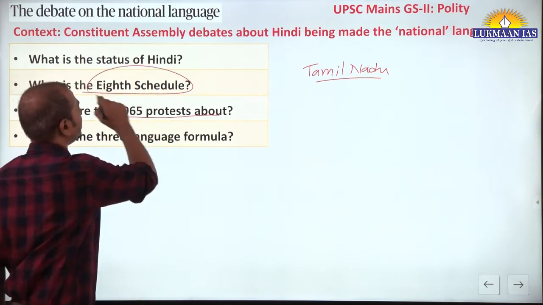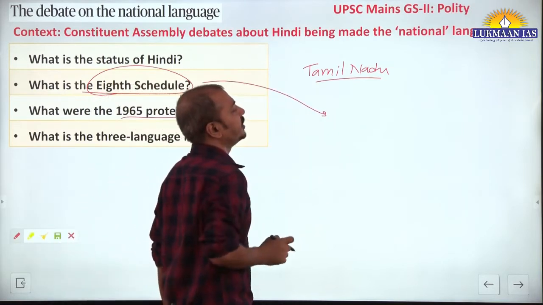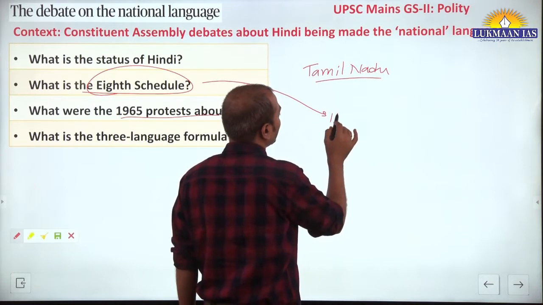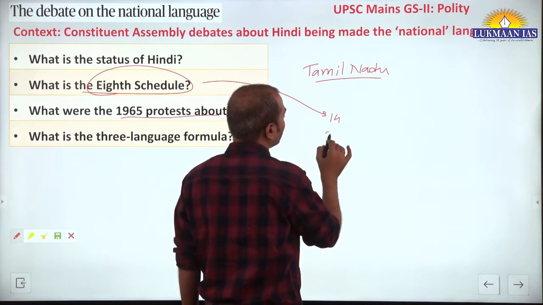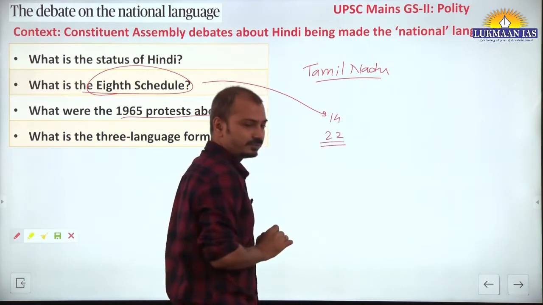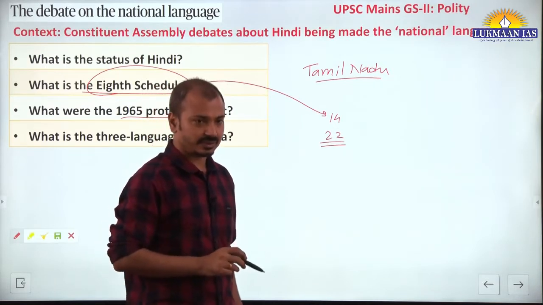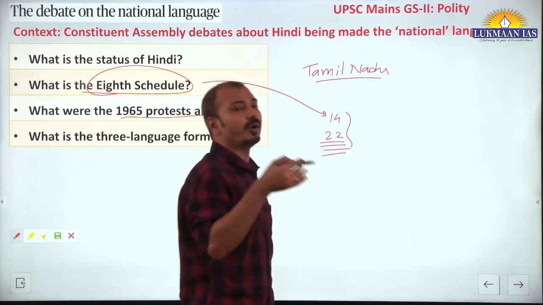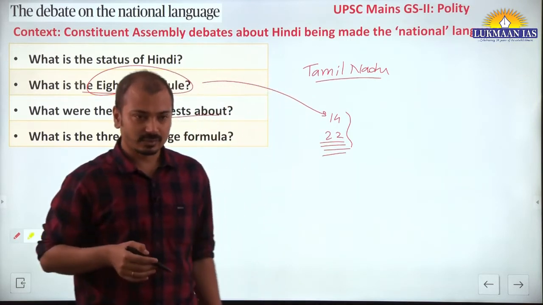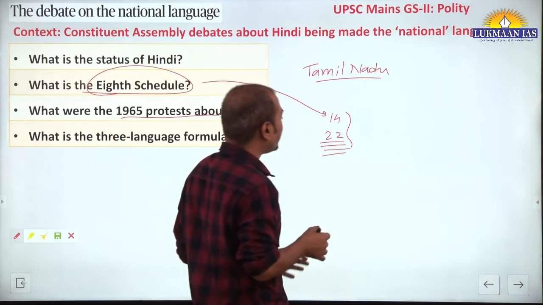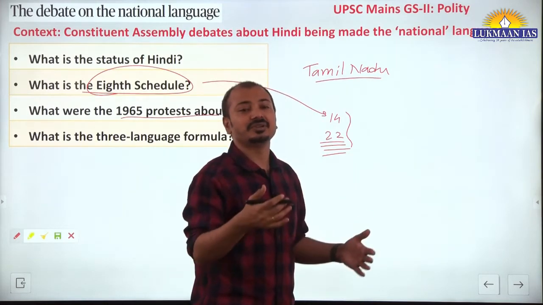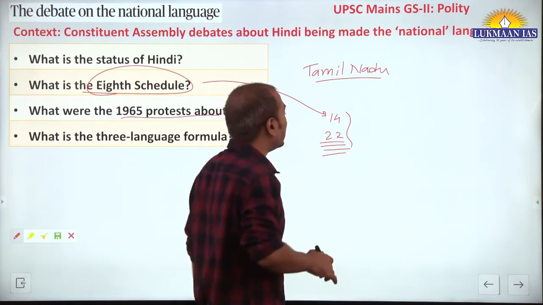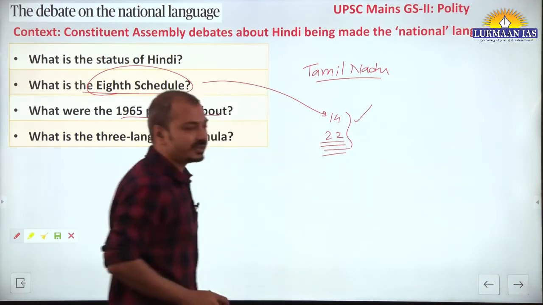What is the 8th Schedule? The 8th Schedule is a schedule in which some languages are mentioned. Earlier there were 14, later they were increased to 22. These languages are actually important languages of India, and if we talk about population-wise, the majority of the population speaks these languages. Now, why are they separately mentioned in the schedule?